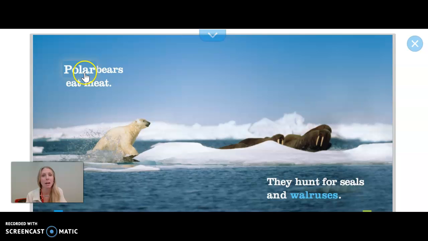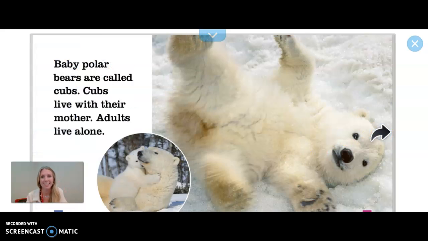This last page we read yesterday, we finished with: polar bears eat meat. They hunt for seals and walruses. We can see there two good key details, and we see a picture that gives us a good visual so we can see it with our eyes. This is an example of a walrus right there. Turn the page. Baby polar bears are called cubs. Cubs live with their mother. Adults live alone. So there's a good key detail right there. What are baby polar bears called? Cubs. You can add that to your tree map.